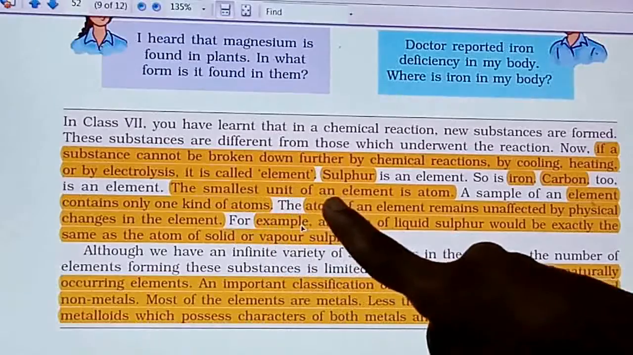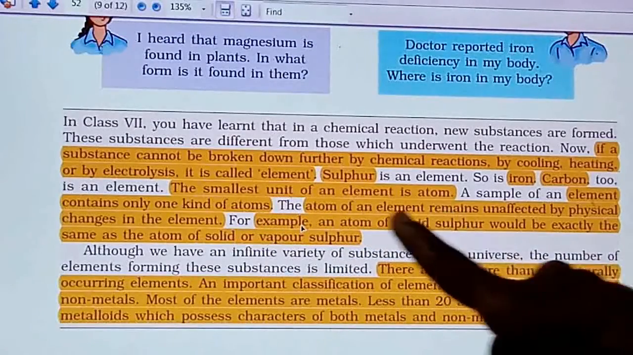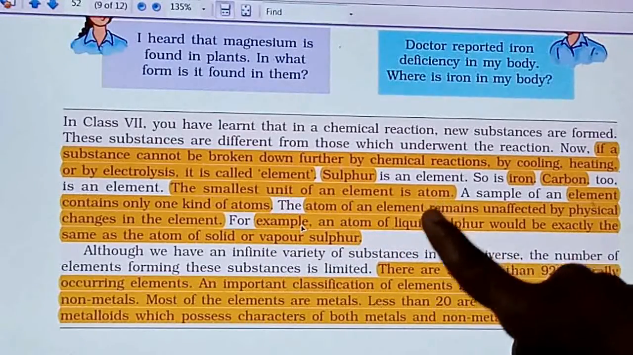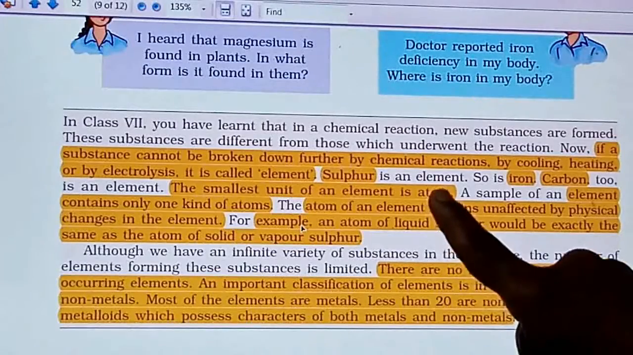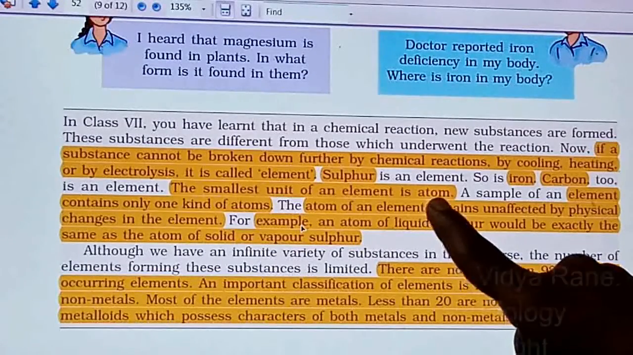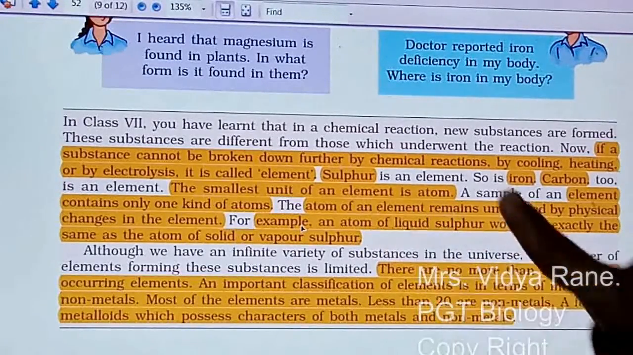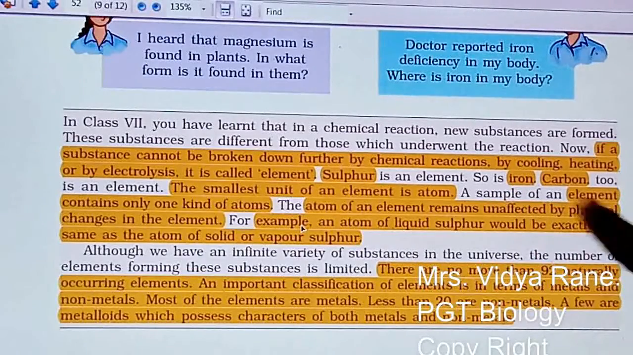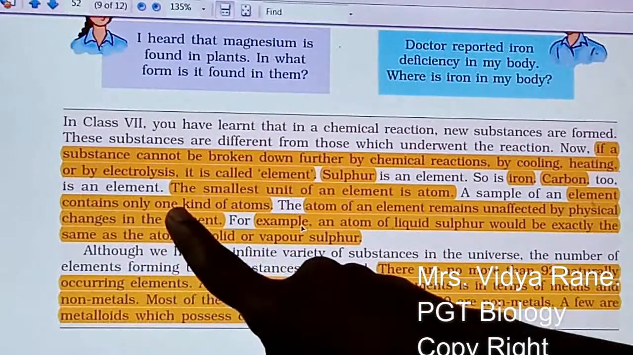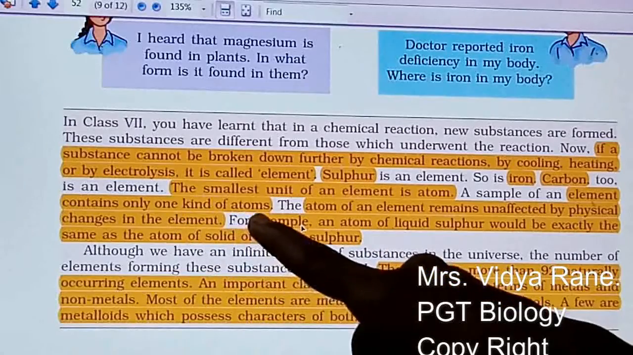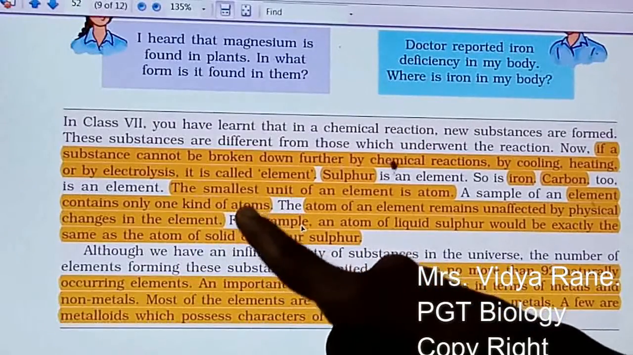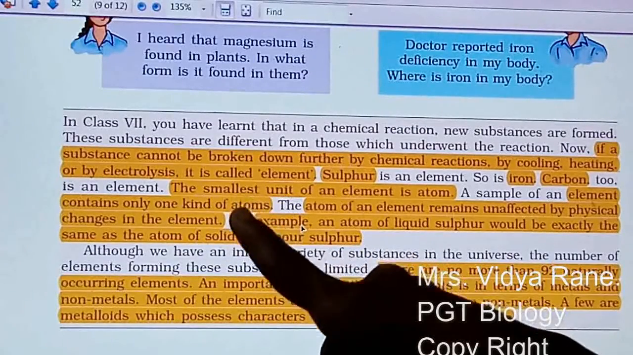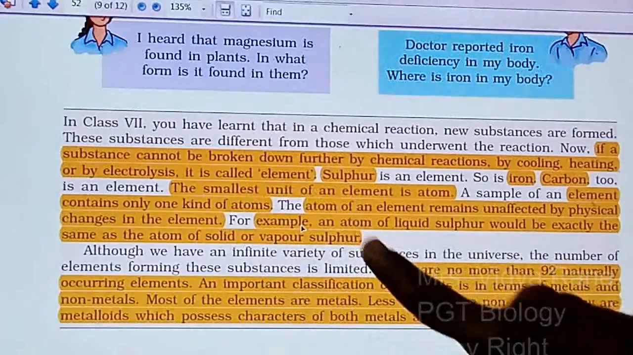The smallest unit of an element is the atom. Means an element is made up of atoms, right? So atoms come together to form an element. The sample of an element contains only one kind of atom. Only one type of atom will be found in each and every element, right?